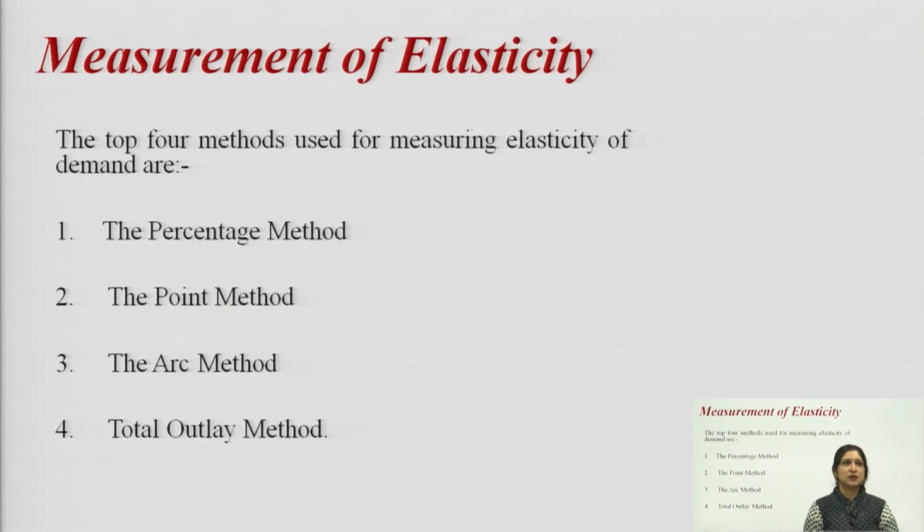Then comes the concept, that is measurement of elasticity. We are having four methods which are used for measuring elasticity of demand: percentage method, point method, arc method and total outlay method. We will discuss these one by one. First, we will start with the percentage method.